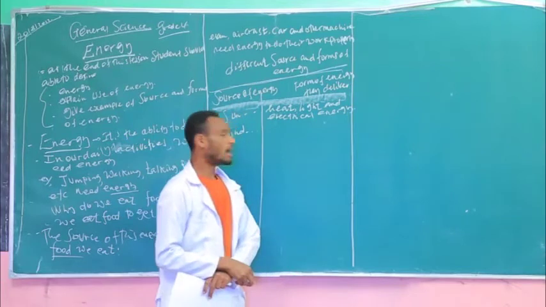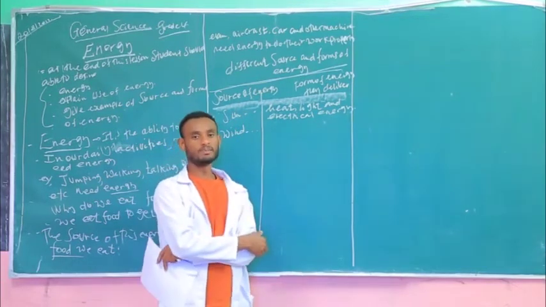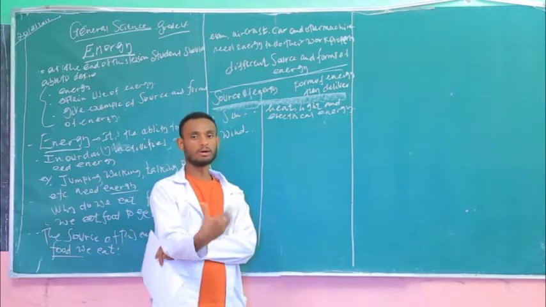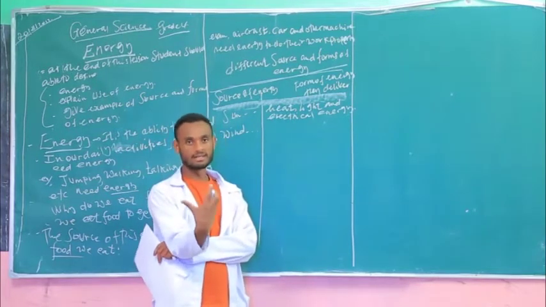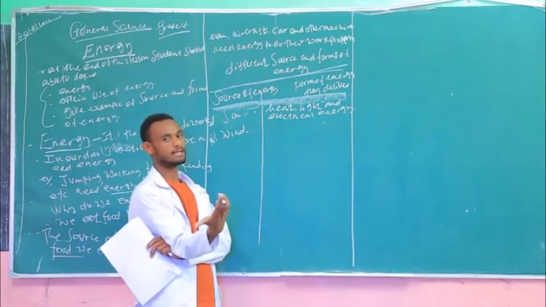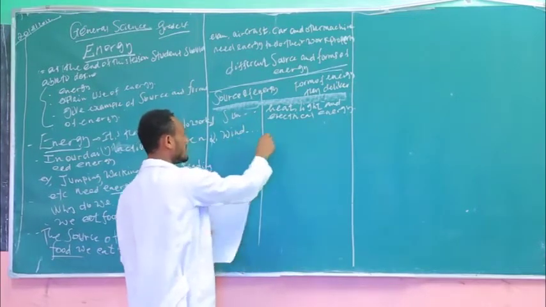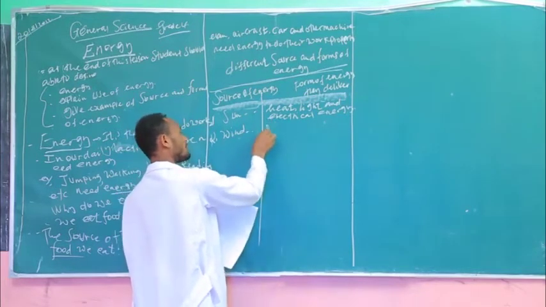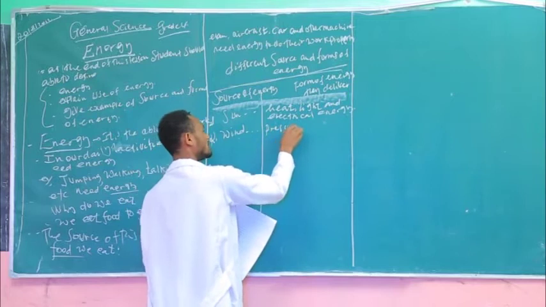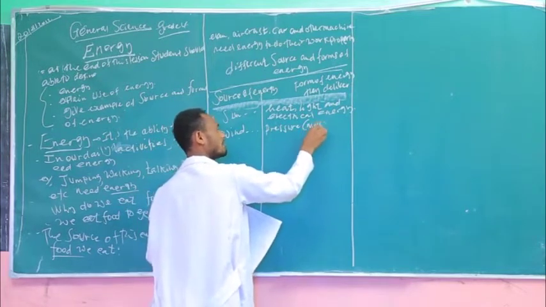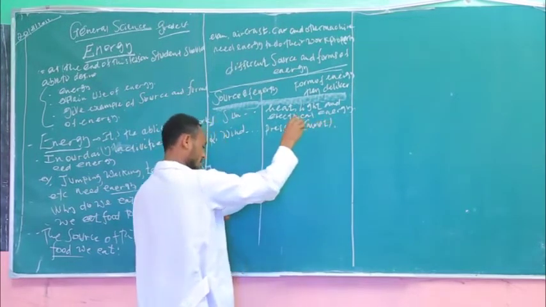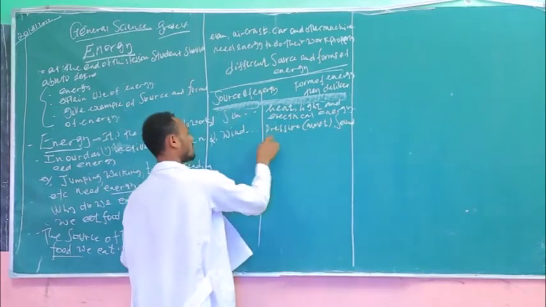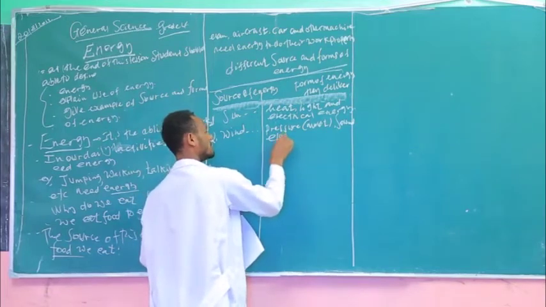But by the way, how does wind deliver energy? By which forms does wind deliver energy for us? Look, the second one is wind. It delivers energy, first in the form of pressure or movement. You can say movement. The second one is in the form of sound. The third one is in the form of electrical energy.